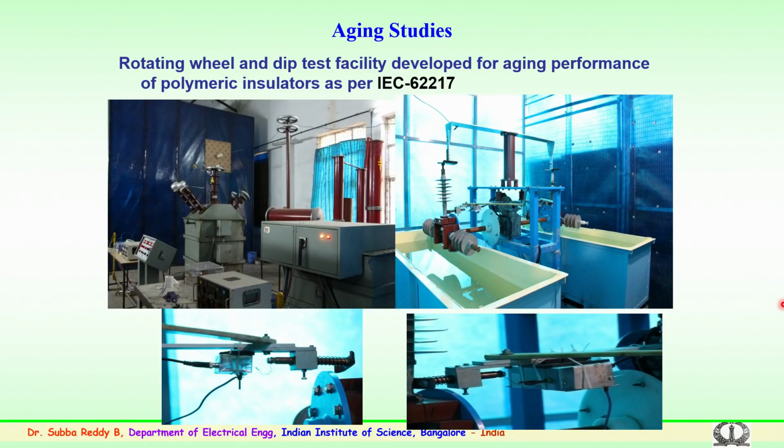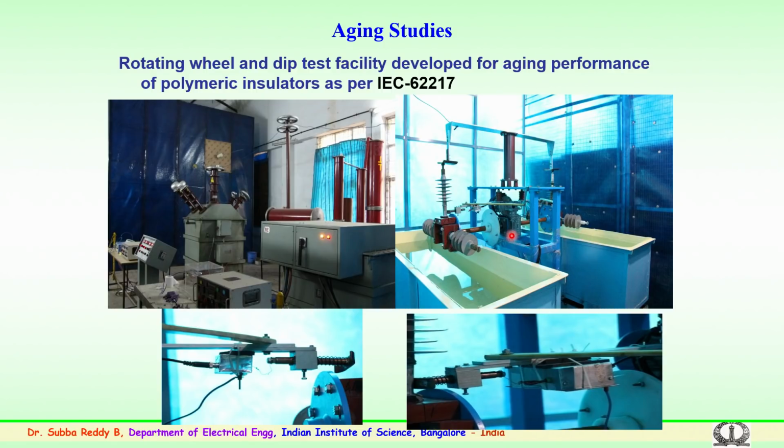For both AC and DC, the facility has been developed. You can see here we have an AC transformer, we have a rectifier unit. In case of AC, we directly use the supply from the transformer bushing. In case of rectification, we use diode rectification with a coupling capacitor which gives very little ripple, and this is applied here. So, the voltage is applied to this terminal here. You have a tank, in fact you have both the tanks here, which are designed intentionally for the normal contaminant and the other for acidic contaminant or so.